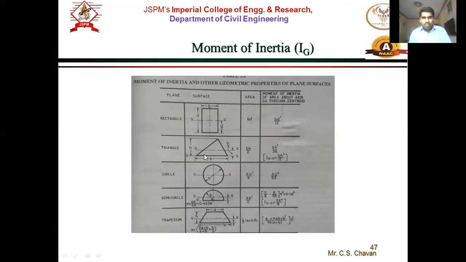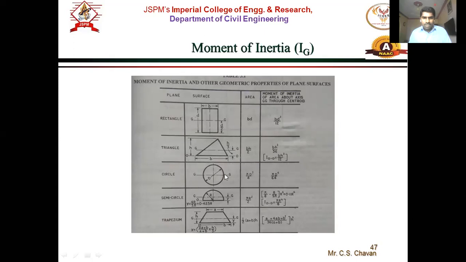Then a triangular surface whose width is B and whose height is H. The centroid will be located at 1/3 H, or H by 3, from the base, remember, and this is the apex point. So from the apex it is 2/3 H and from the base it is 1/3 H, if H is the height of the triangle. And what is the area? It is half base into height, right? Now what is the moment of inertia? It is BH cube by 36, right? So it is BH cube by 36.